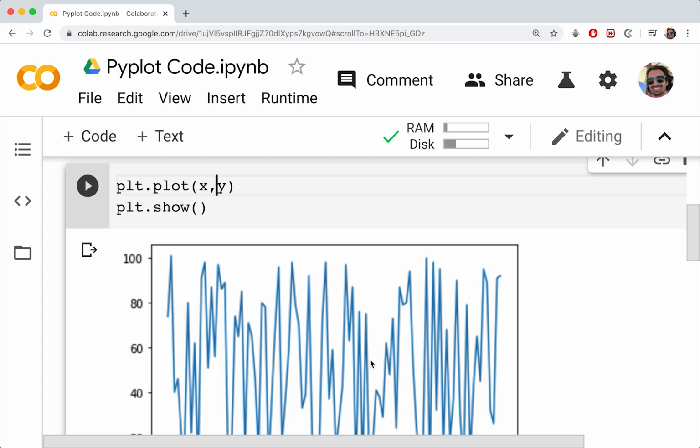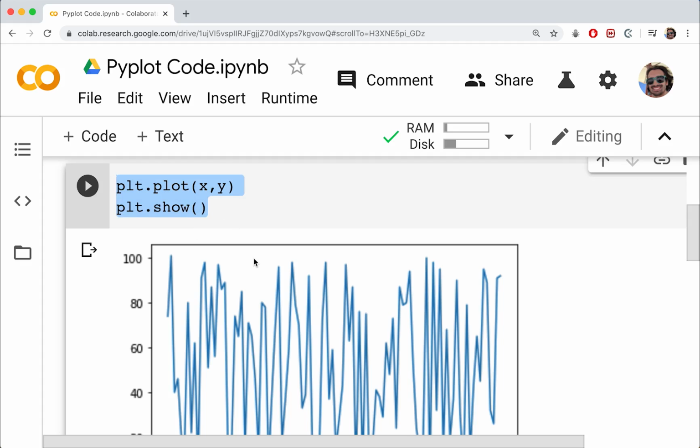Now, it's often going to be the case that we want data on a graph, but we don't want to connect it with a line. This is great for recognizing how the data changes over time, but what if we want to put, let's say, a line of best fit through the data, or we want to recognize clusters or some other kind of pattern recognition technique? Well, for that, we can use a basic scatter plot.